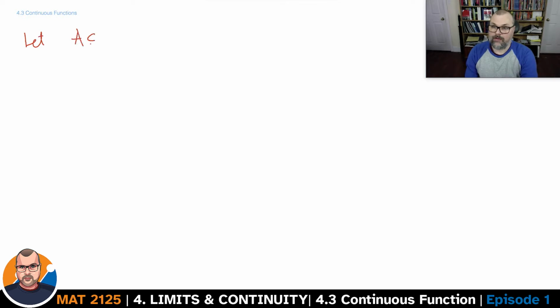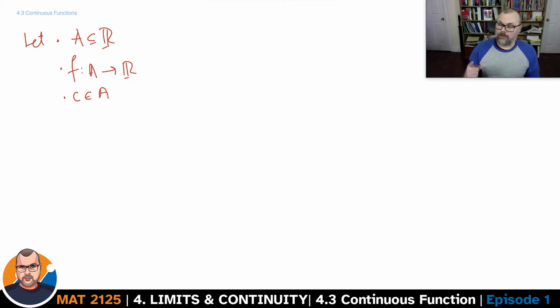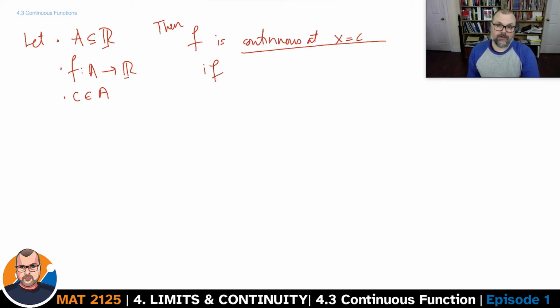So let A be a subset of the real numbers, let f be a function from A to R, and c be some point in A. And here, note that we're not saying that c is part of the closure of A. We're not saying that c is a limit point of A. We're saying that c is a point of A itself. f is continuous at x equals c if the limit when x goes to c of f at x equals f at c.